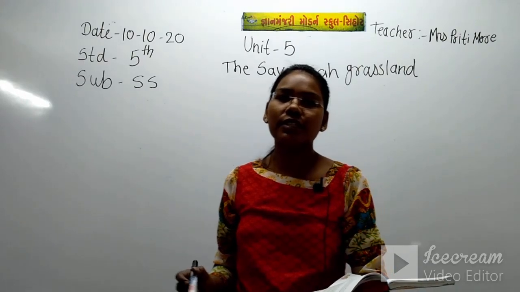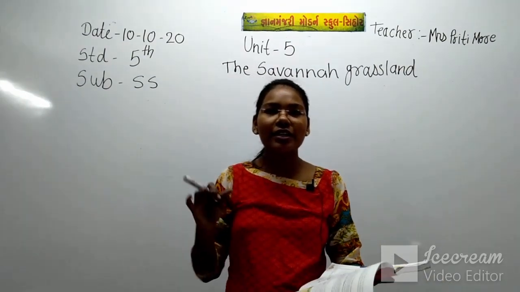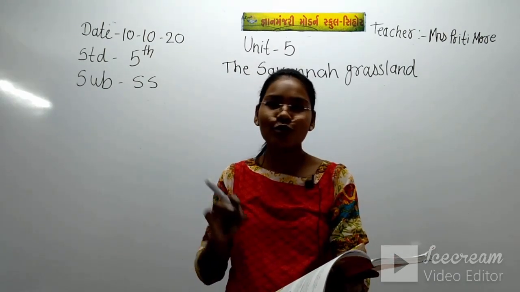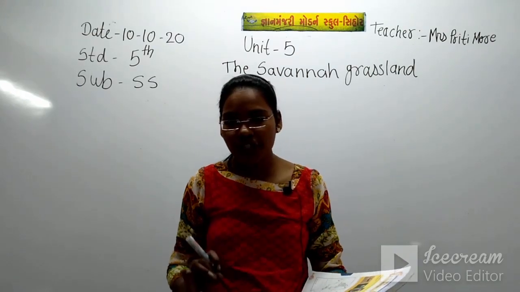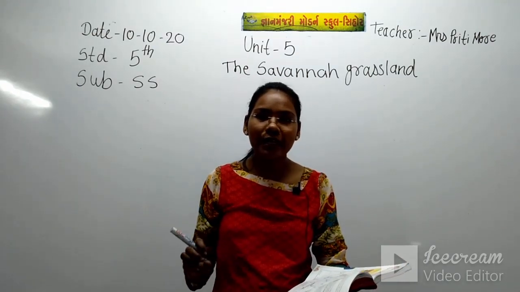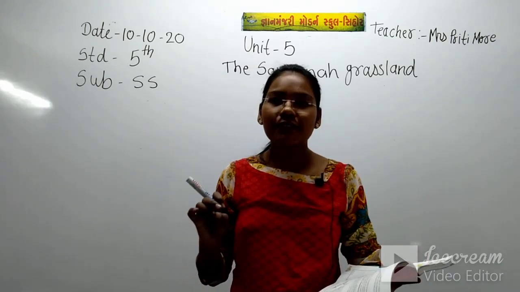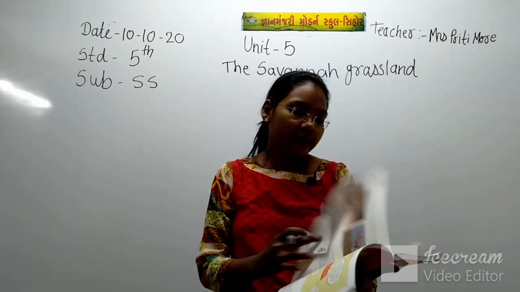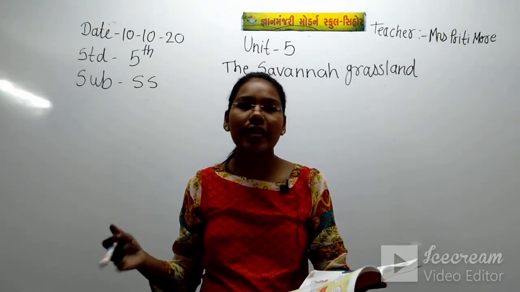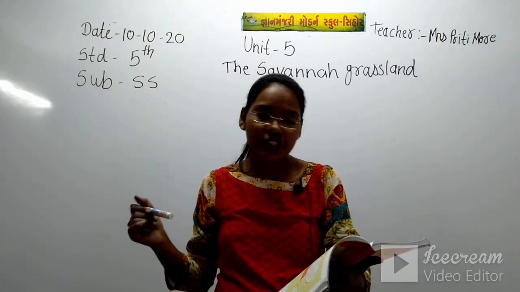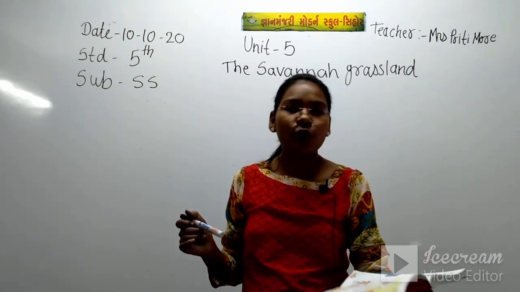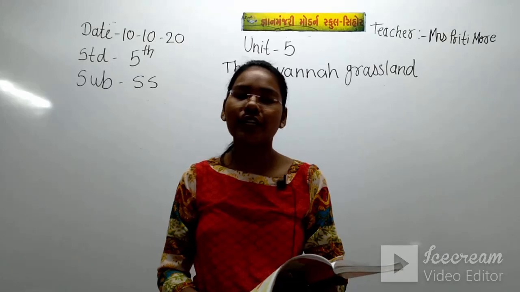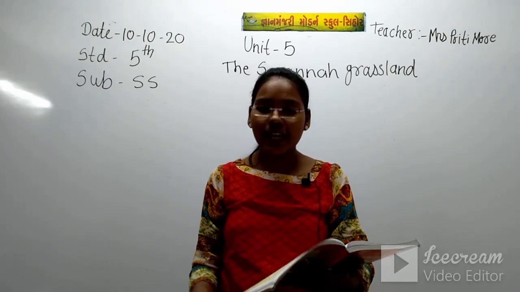In that chapter we saw where the rainy area is and which countries come in this monsoon region, its location, what kind of climate the monsoon region has, the vegetation, which kinds of trees, animals and birds are found there, and even the human occupation, what kind of occupation and business the people there do. We completed all this in the last video.